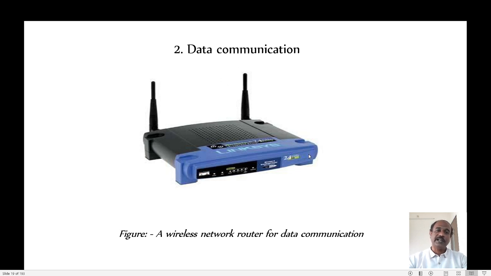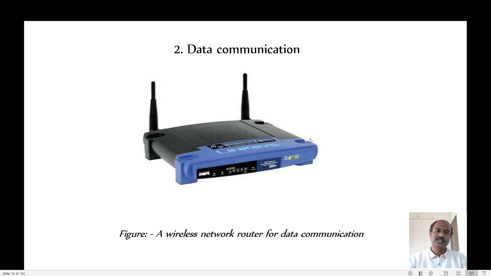The communication of the data may be wired or wireless. The data transmitted by the embedded system may be wired or wireless, but nowadays most of the systems prefer wireless communication because of the ease of deployment. As you can see here, this is one example for data communication where an embedded system is used, that is an internet router. Wirelessly it can transmit the data.